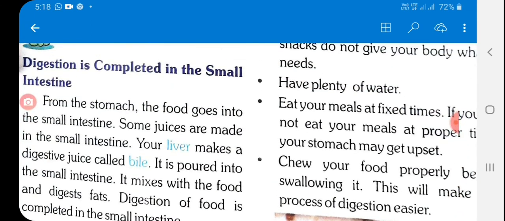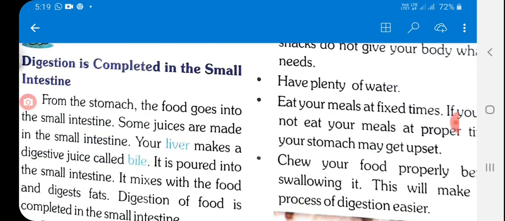Students, the small intestine is where most chemical digestion takes place. Most of the digestive enzymes in the small intestine are secreted by the pancreas and enter the small intestine via the pancreatic duct. Digestion of food is completed in the small intestine.